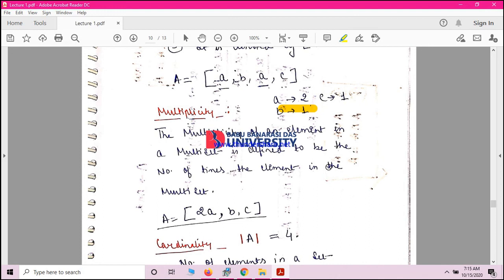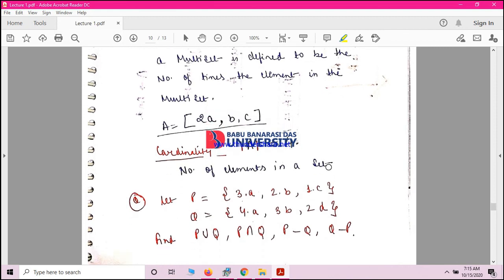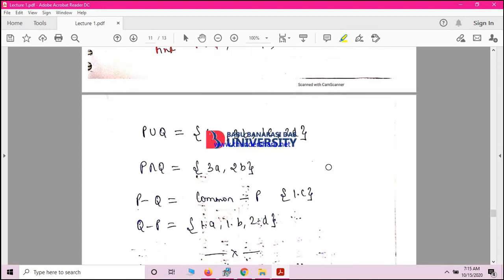Now let's see the cardinality of this. Cardinality is defined as the number of elements in the set. So technically there are 3 distinct elements, but no, there are 4 elements: 2A, 1B and 1C. So this is the cardinality. So given a question on multi-sets, you have to perform the operations I have just told you, the union, intersection, minus. In the same way you have to perform them, you just have to remember that there are multiple copies of the same element. Just try to solve this question.